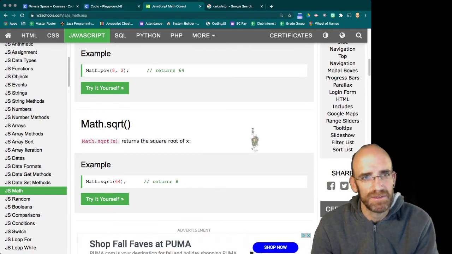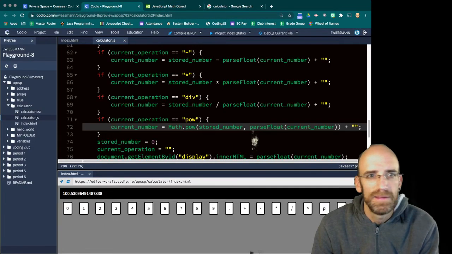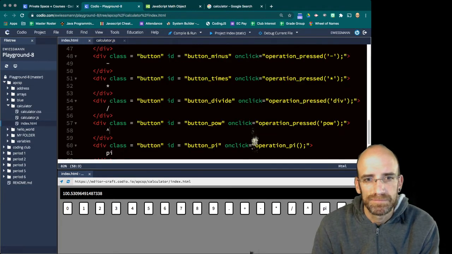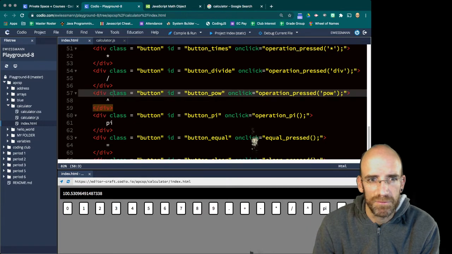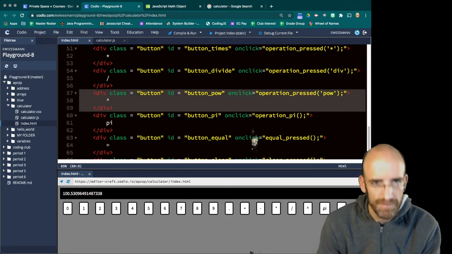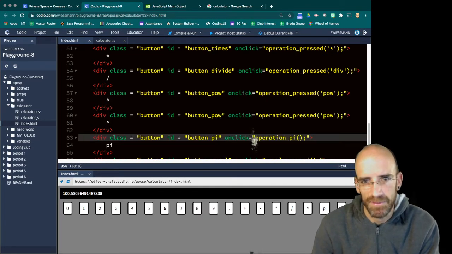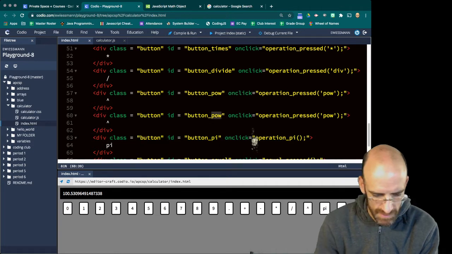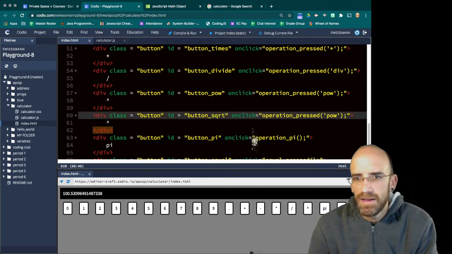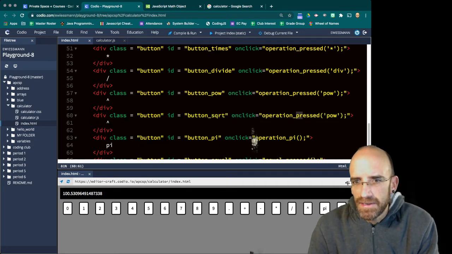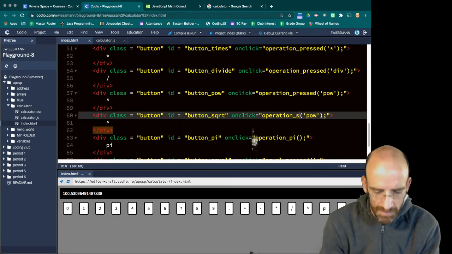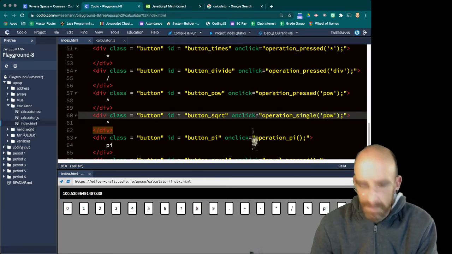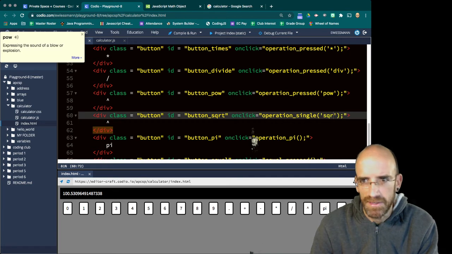So we're going to make a function that those all call. I'm going to put square root near the exponent just because I think that would be a good place for it. SQRT. Operation single SQRT.